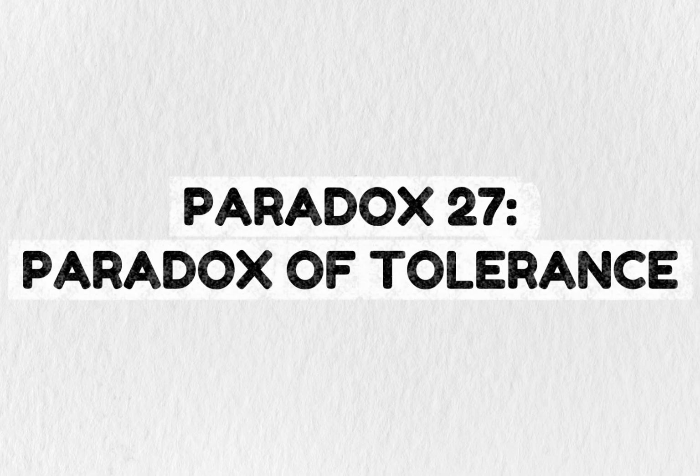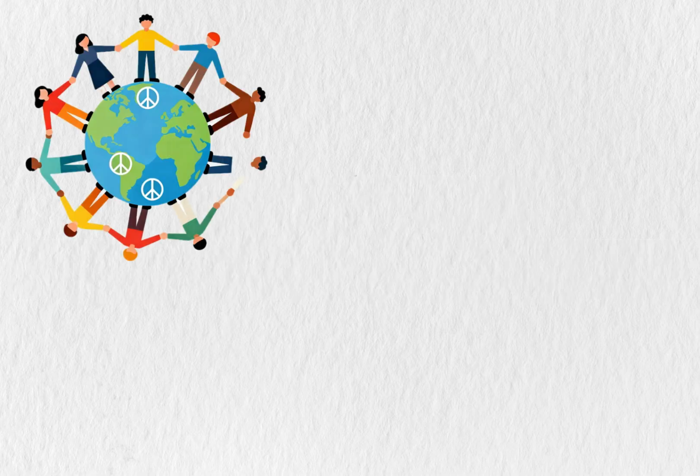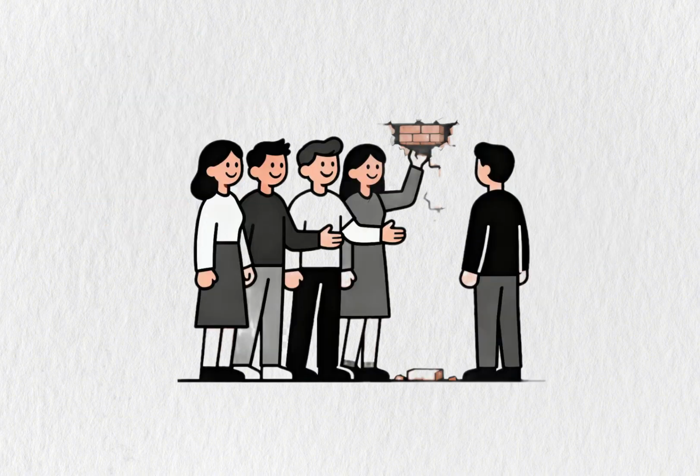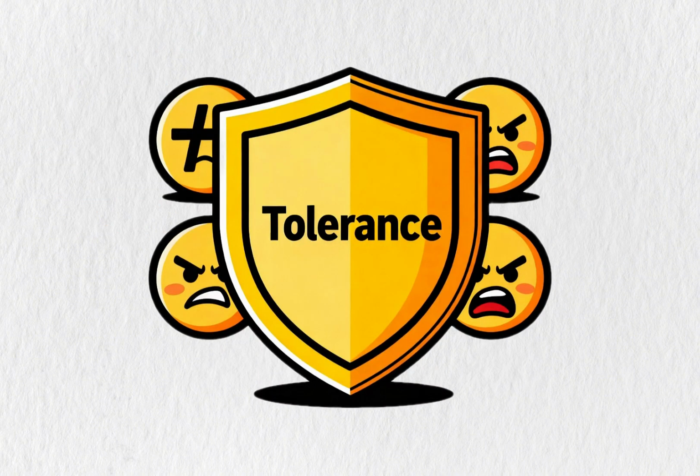Paradox 27. Paradox of tolerance. A tolerant society values freedom, but what if some people want to destroy tolerance itself? If you tolerate the intolerant, they can dismantle your society from within. So to preserve tolerance, you may need to be intolerant of intolerance.